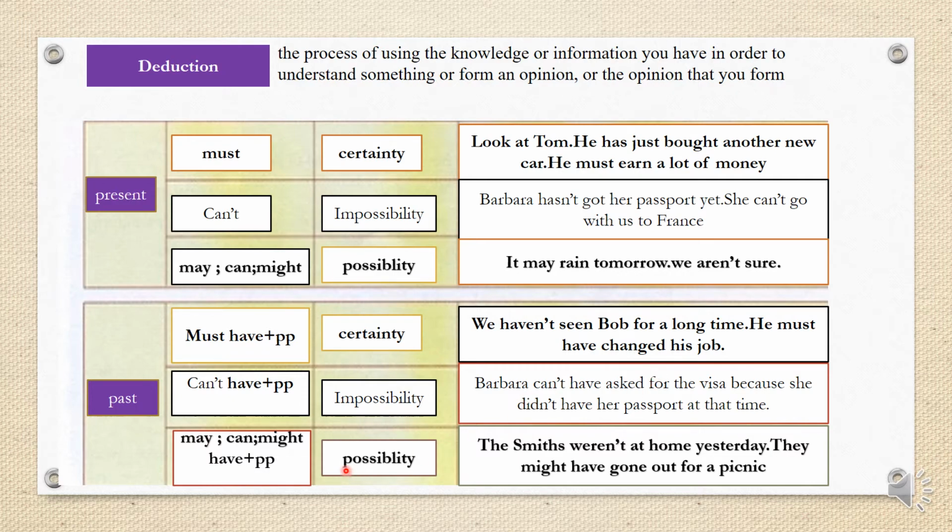And the last one, possibility in the past. The Smiths weren't at home. It's in the past since we have yesterday. They maybe, but it was in the past, might have gone out for a picnic. These we call modals of deduction. Okay, certainty, impossibility, and possibility.